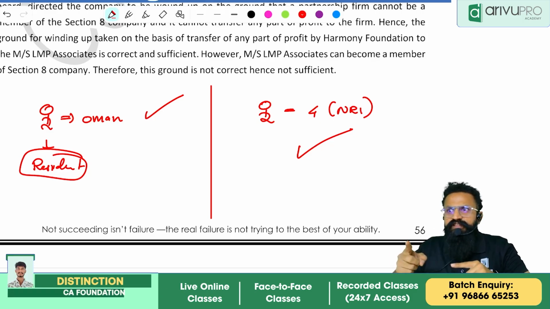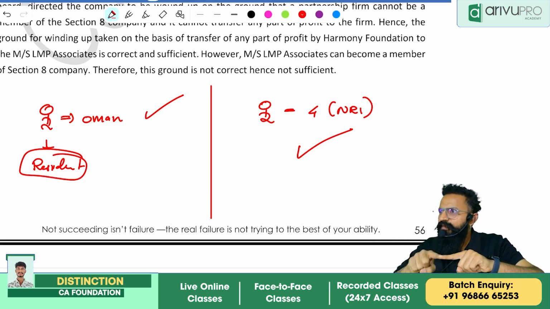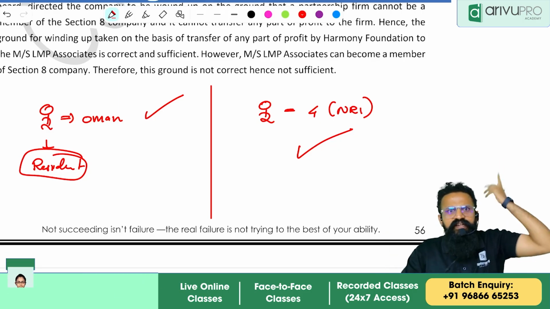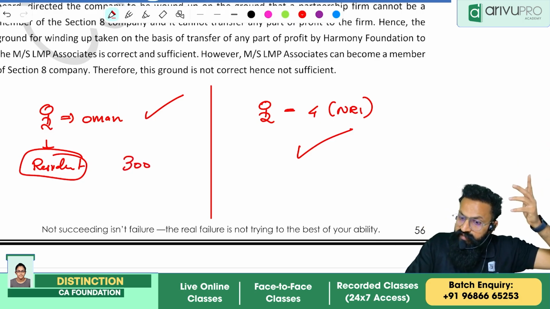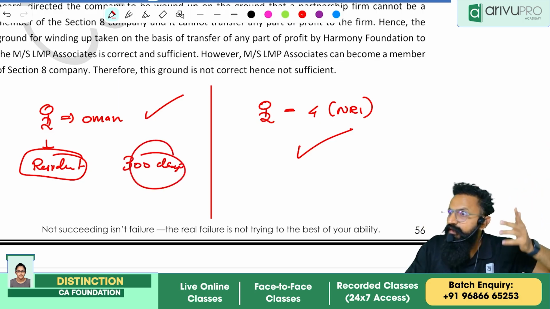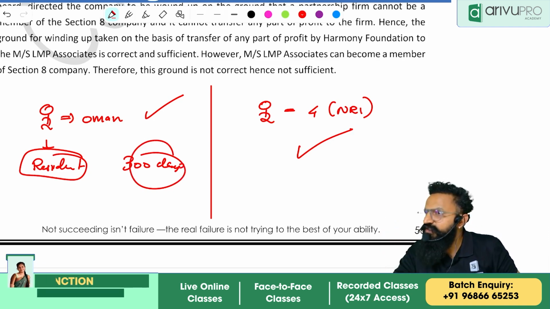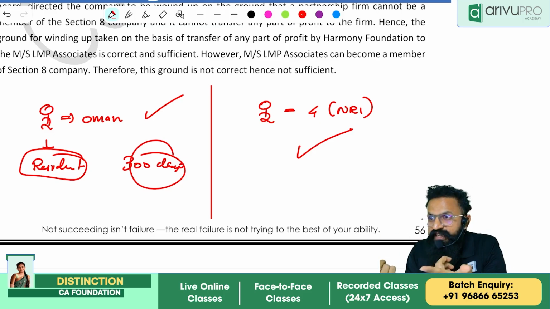But let us imagine Shashi sir has travelled. For example, Shashi sir went to Oman. Shashi sir liked some other place. So in the last year, let us imagine, Shashi sir has been abroad for around 300 days. Technically, what is Shashi sir's residence? Which place? Where should Shashi sir stay? Technically, India. Now, try to understand the definition.